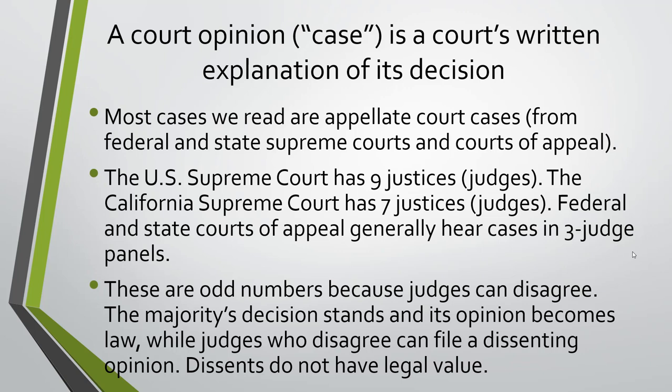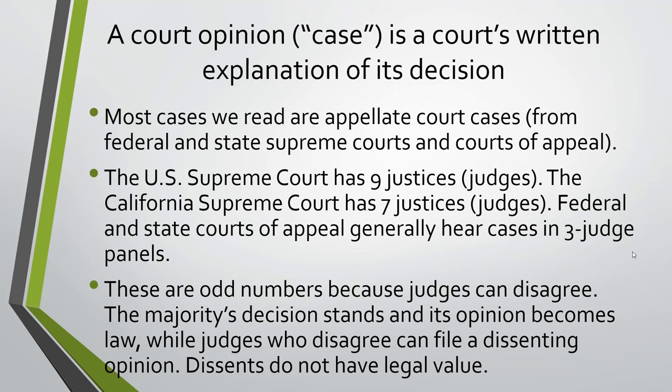They're odd numbers because judges can disagree. And if you get an even number, let's say there are 6 judges on a court, they might split evenly, 3 to 3, and 3 of them say this is the right decision, and the other 3 say no, it should be handled that way. Well, that would be an even split, and no one would win. So the odd number assures that there will be a majority. On the U.S. Supreme Court, it may be 5 to 4 or 6 to 3 in a very narrowly decided case.